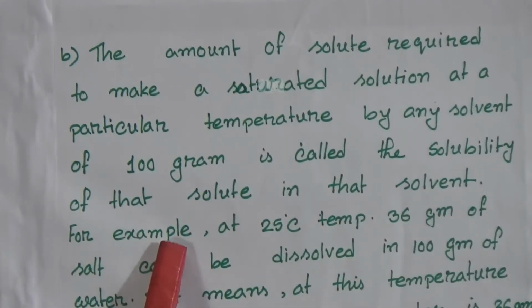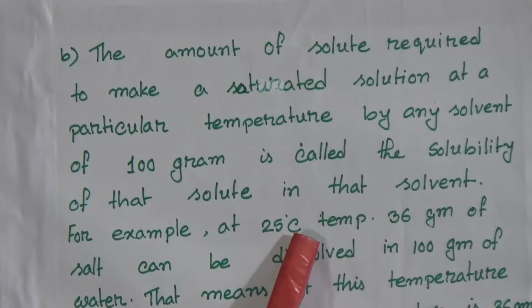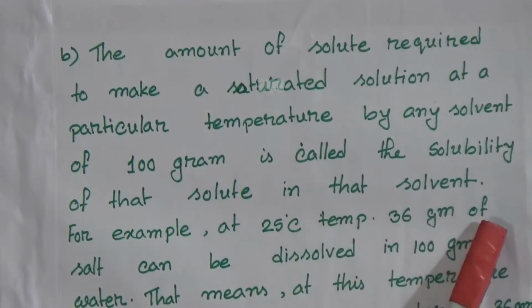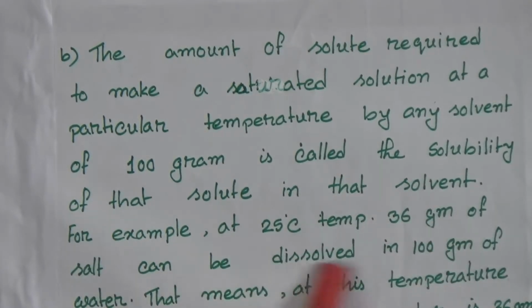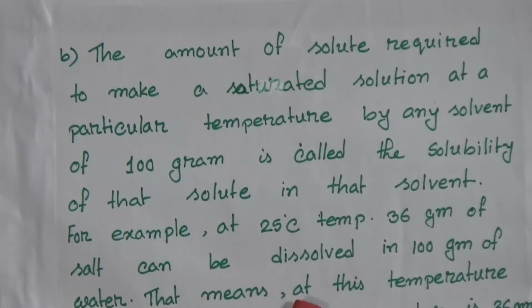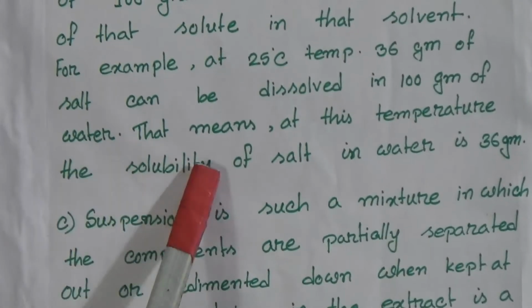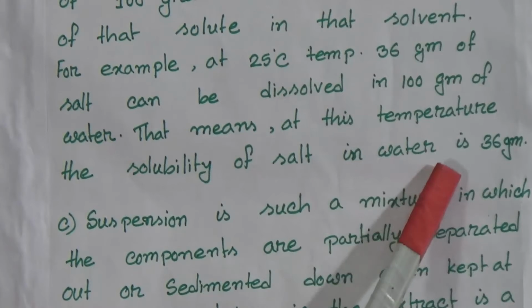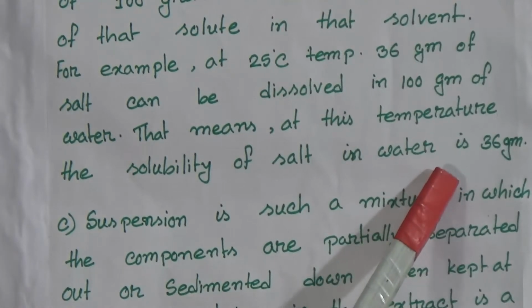For example, at 25 degrees temperature, 36 gram of salt can be dissolved in 100 gram of water. That means at this temperature, the solubility of salt in water is 36 gram.